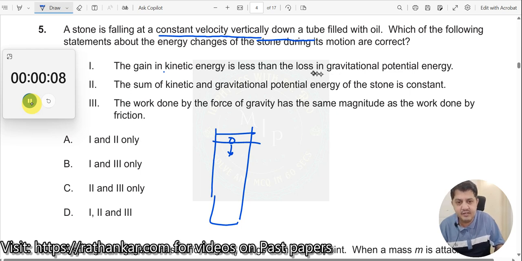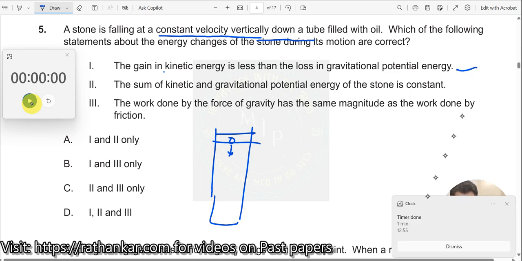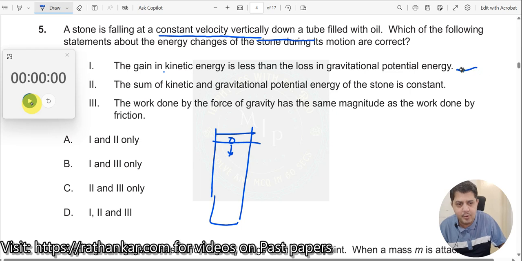Though the gravitational potential is reducing, it is not going into kinetic energy. Somewhere, some amount of energy is getting lost over here. So therefore, this statement is correct. Some amount of energy has been lost.